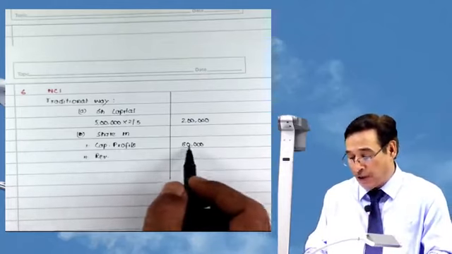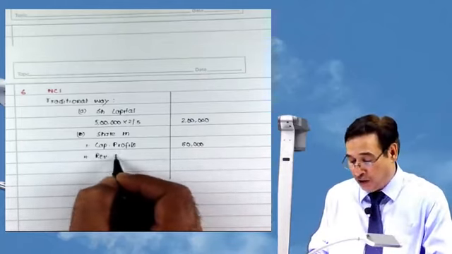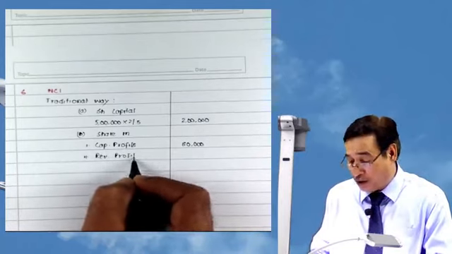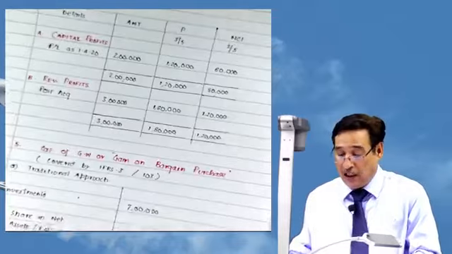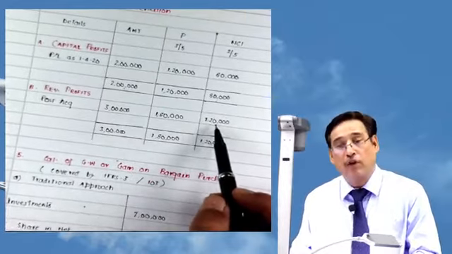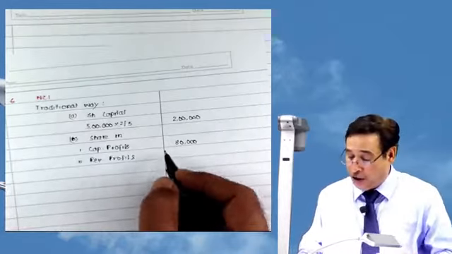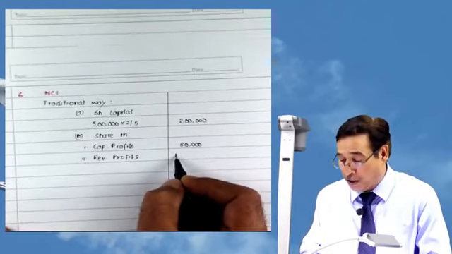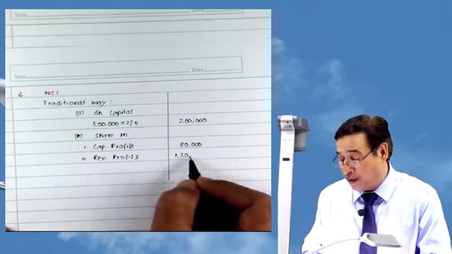So share in capital profits 80,000, share in revenue profits. Now revenue profits, you must have noticed, is 3 lakh, out of which 120 belongs to minorities, or what we call non-controlling interest. Traditionally we used to call them minorities. So 120.